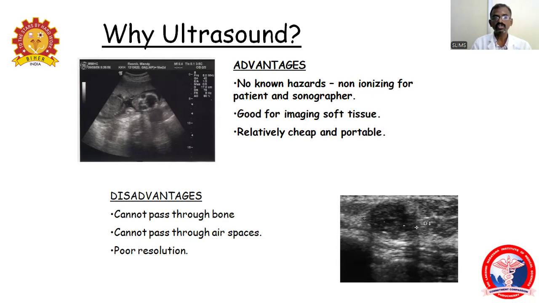Fluid and solid organs transmit ultrasound, but gas spaces will not transmit it. It produces a dirty shadow. That's why it does not pass through the gas spaces. And then poor resolution. Because of the poor resolution, ultrasound is very difficult, so those who are trained in the ultrasound unit can identify properly.